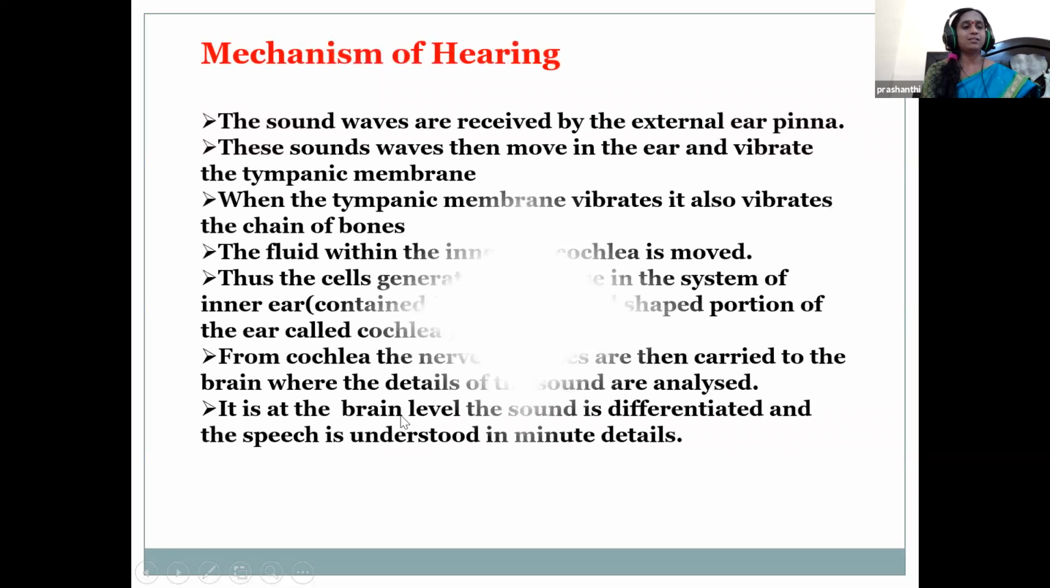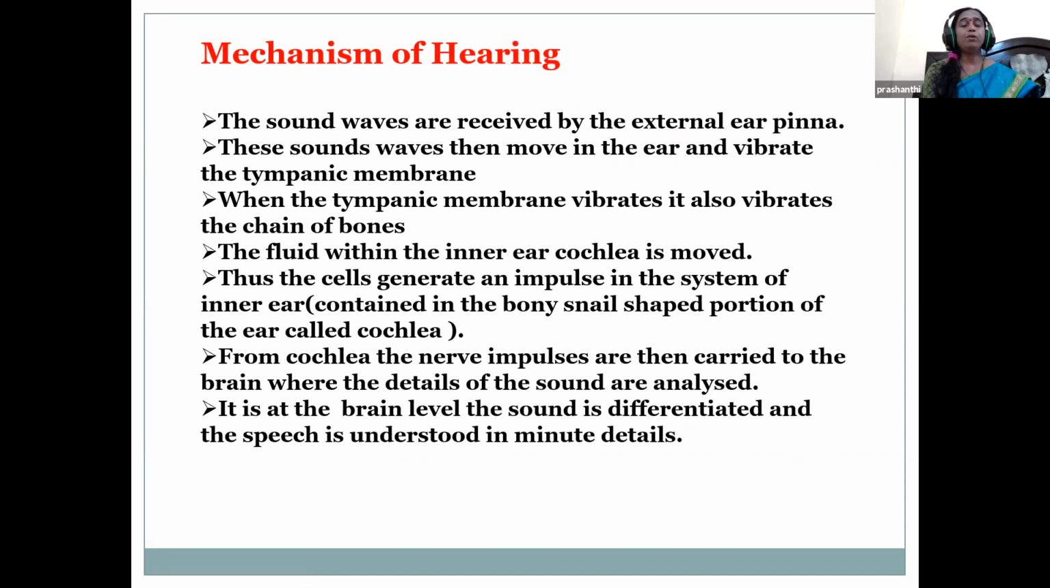Then what is the mechanism of hearing? We are able to listen, isn't it, children? Then how the sound waves enter, we have to know. The sound waves first enter the outer part, the external ear pinna. From there, they move into the external auditory canal. From there, they reach the tympanic membrane, and travel towards the innermost ear, which generates the impulse to the brain. That is where the details of the sound are analyzed.